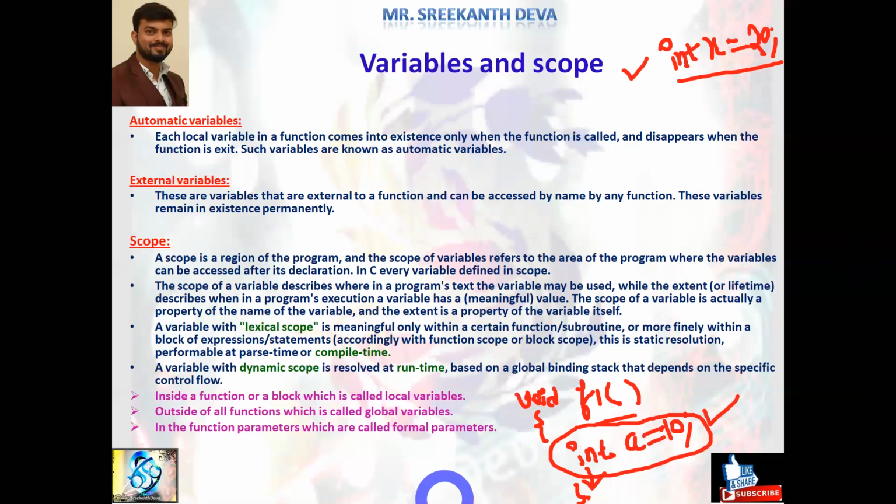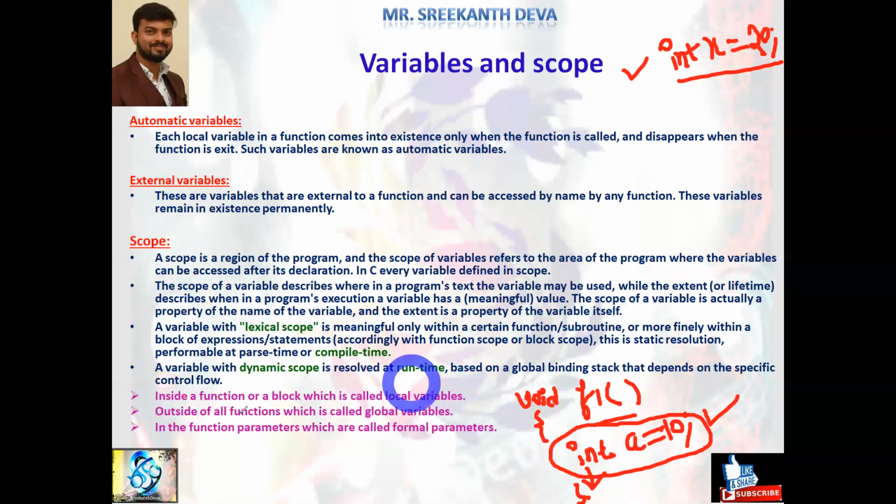The scope of a variable describes where in a program's text the variable may be used, while the extent or lifetime describes when in a program's execution a variable has a meaningful value. The scope of a variable is actually a property of the name of the variable, and the extent is a property of the variable itself. A variable with lexical scope is meaningful only within a certain function or subroutine, or more finely within a block of expressions or statements, according to function scope or block scope. This is called static resolution, performable at parse time or compile time.